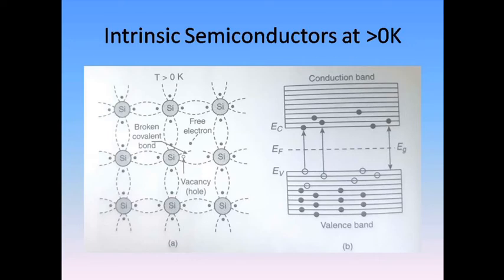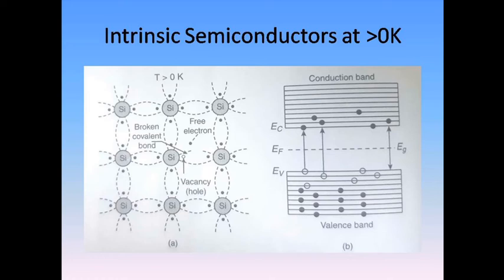In the previous diagram, at 0 Kelvin, all the electrons are present in the valence band. The valence band is completely filled, the conduction band is completely empty. So when we give energy to the valence band, the electrons acquire that energy, break the covalent bonds, and they will not stay calm at that place, they will get excited to the conduction band.